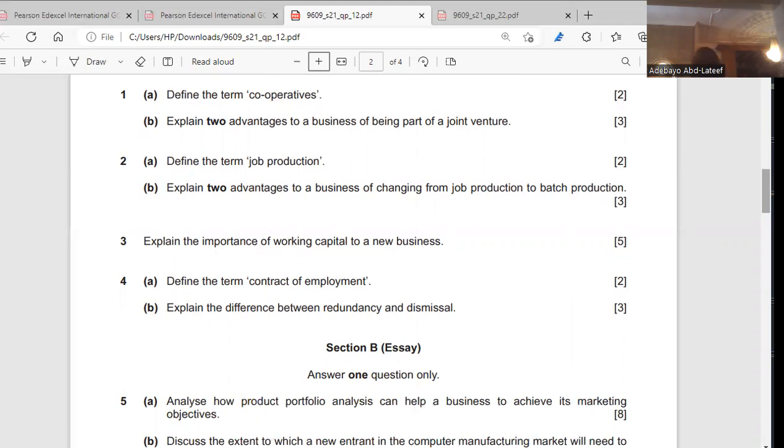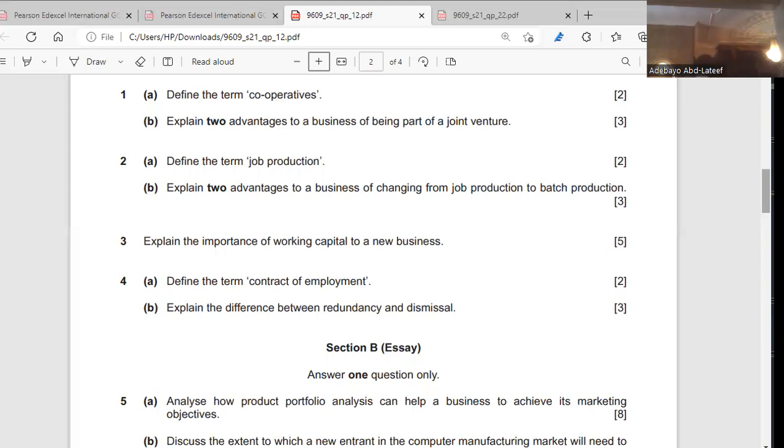Explain two advantages to a business of changing from job production to batch production. So when we talk about batch production, it means you are making different products at every point in time. You could produce black pens all through now. After producing black pens, you start producing red pens. That is what we call batch production. Producing each product at every point in time.